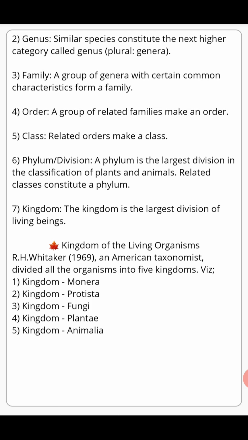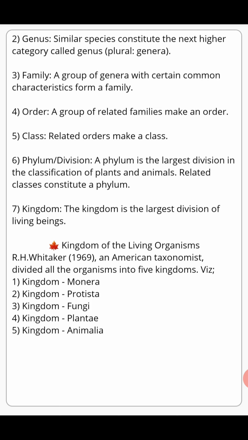Now next we have got phylum and division. If different classes of living organisms have some common characteristics, then they are said to belong to the same phylum or division.